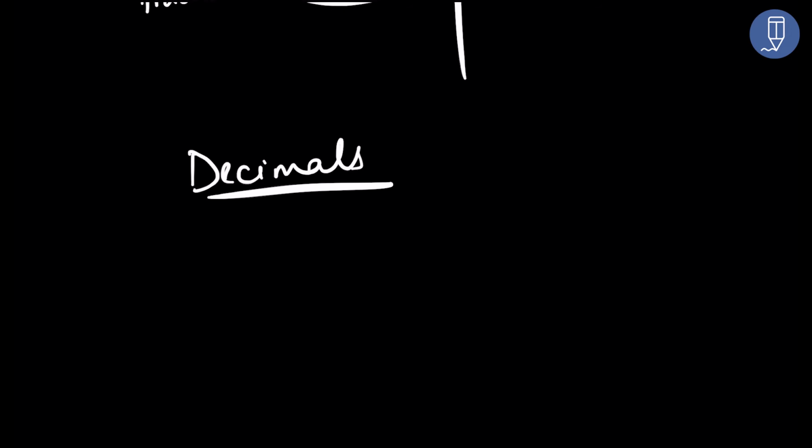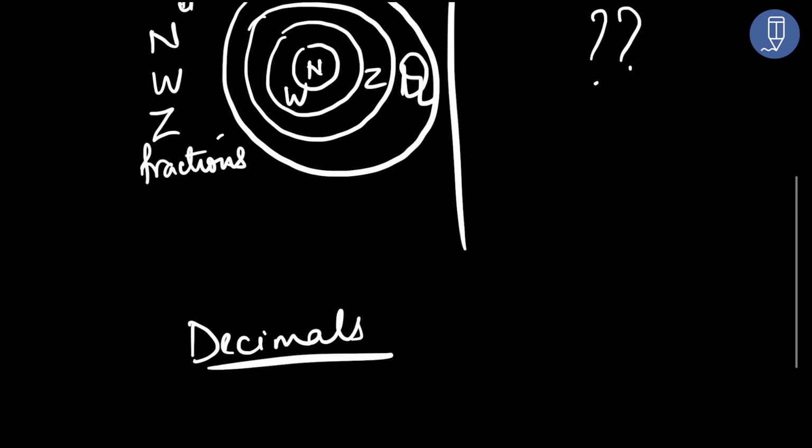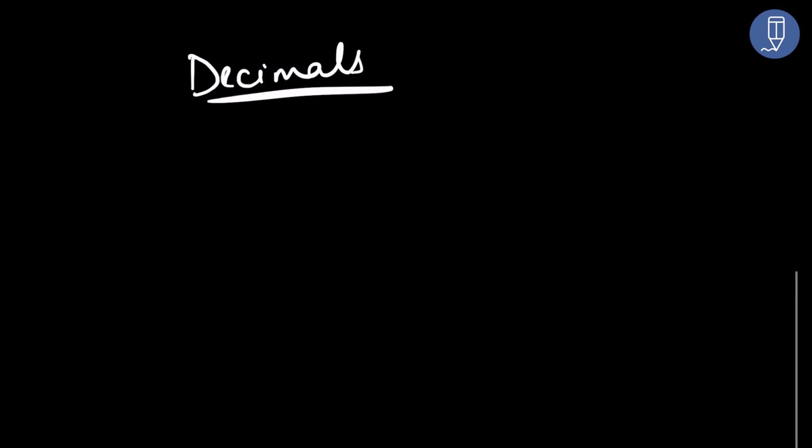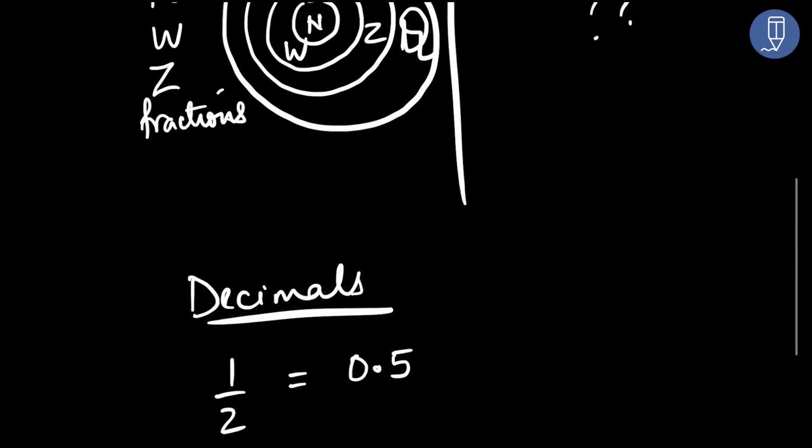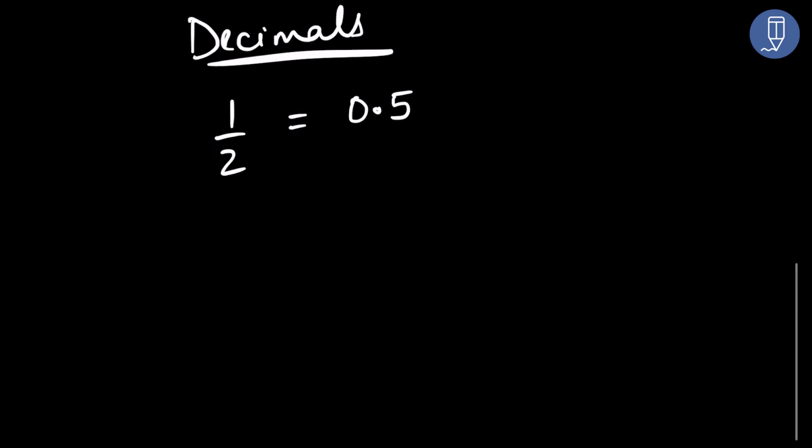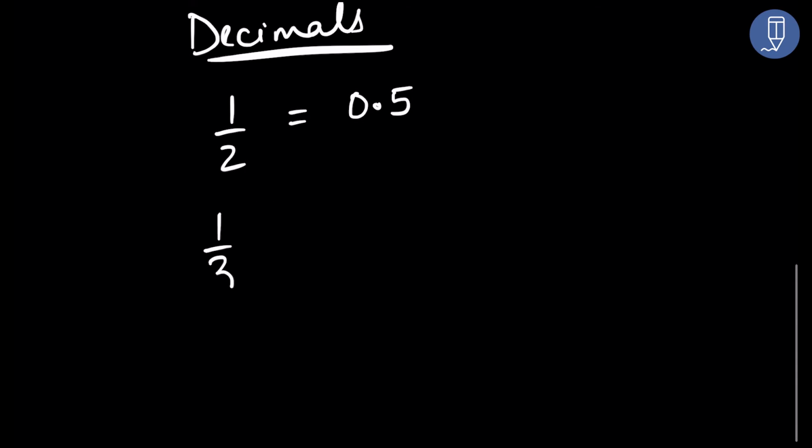Now, if I tell you, you will say, we know decimals were already there in rational numbers. How? Let us take an example, half. Half is a fraction. Agree? But if we write it in another form, half is also the same as 0.5. Yes. So it is a decimal number. So that means decimal numbers are already included here. Let us take one more example, 1 by 3.